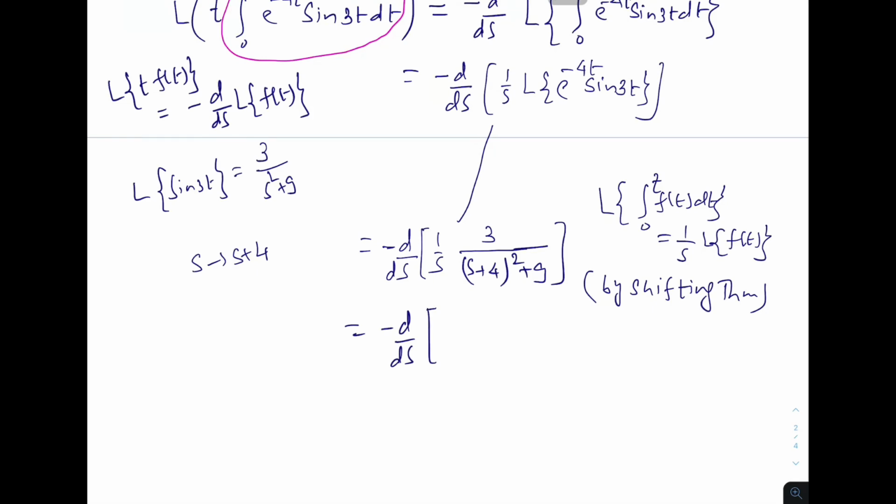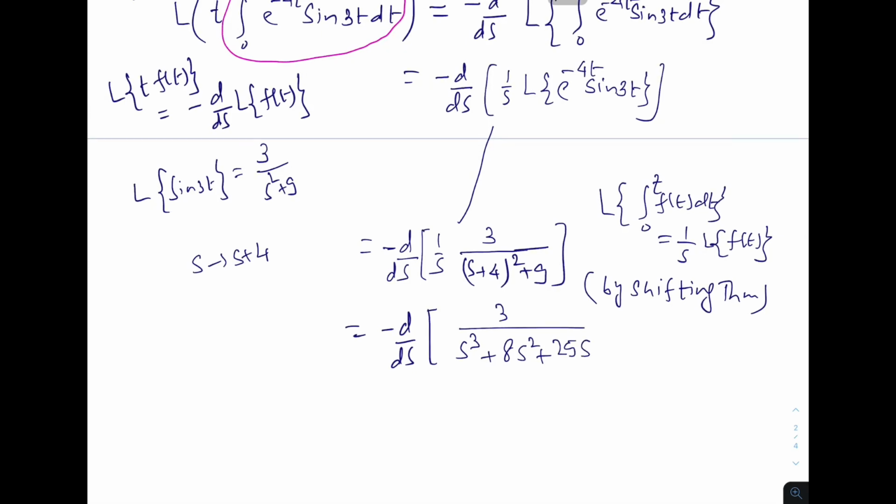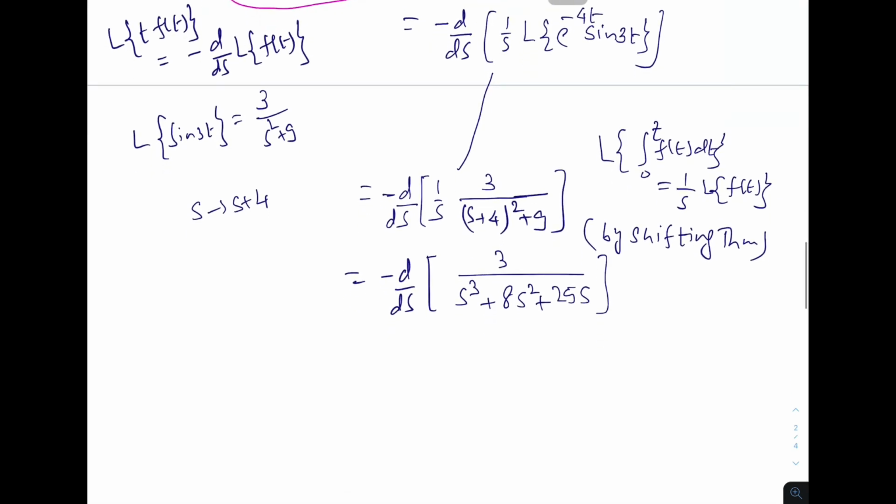Now that is not difficult. It is 3 over, simplify this, so we will get s cube plus 8s square plus 25s. So simple derivative of 1 upon x kind of thing. So it is minus 1 upon x square.